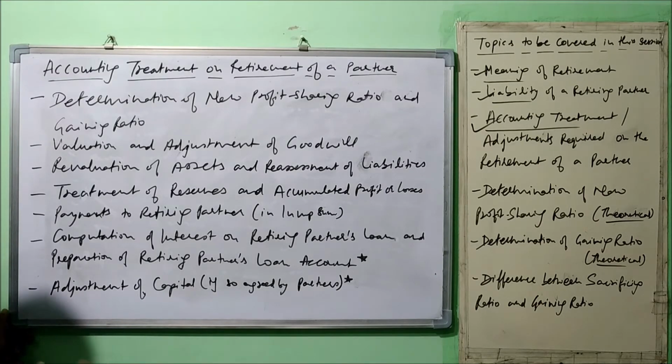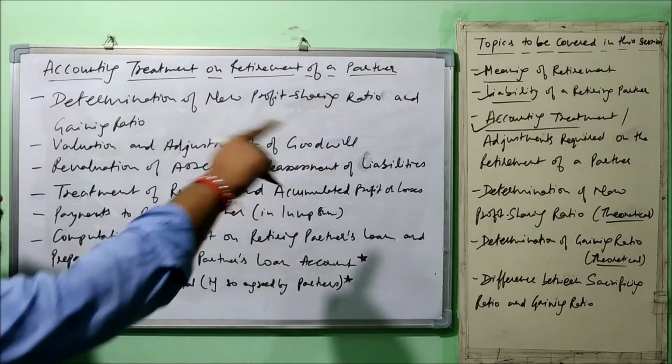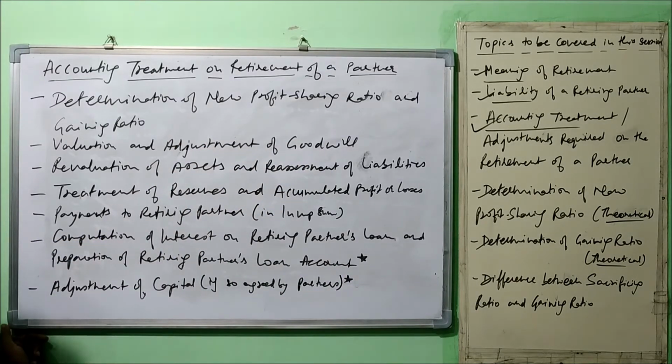So treatment related to that has to take place, because the retiring partner also has a share in all of these. Whenever he is going, whether it is a profit or loss, he has to get the share. If it is a loss, the loss will be transferred to his capital account. If it is a profit, the profit will be transferred to his capital account, right?